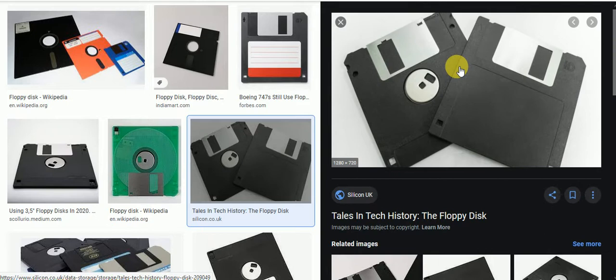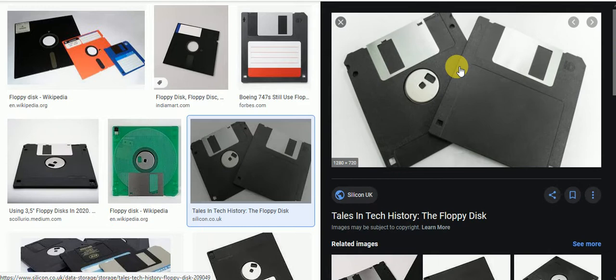A hard disk has more storage capacity than a floppy disk. A floppy disk stores up to 1.2 MB, or I think up to 4 MB. But hard disks, as we already know, are 1 TB, up to 4 TB, 5 TB, 6 TB storage capacity. So floppy disks have become more or less obsolete now.